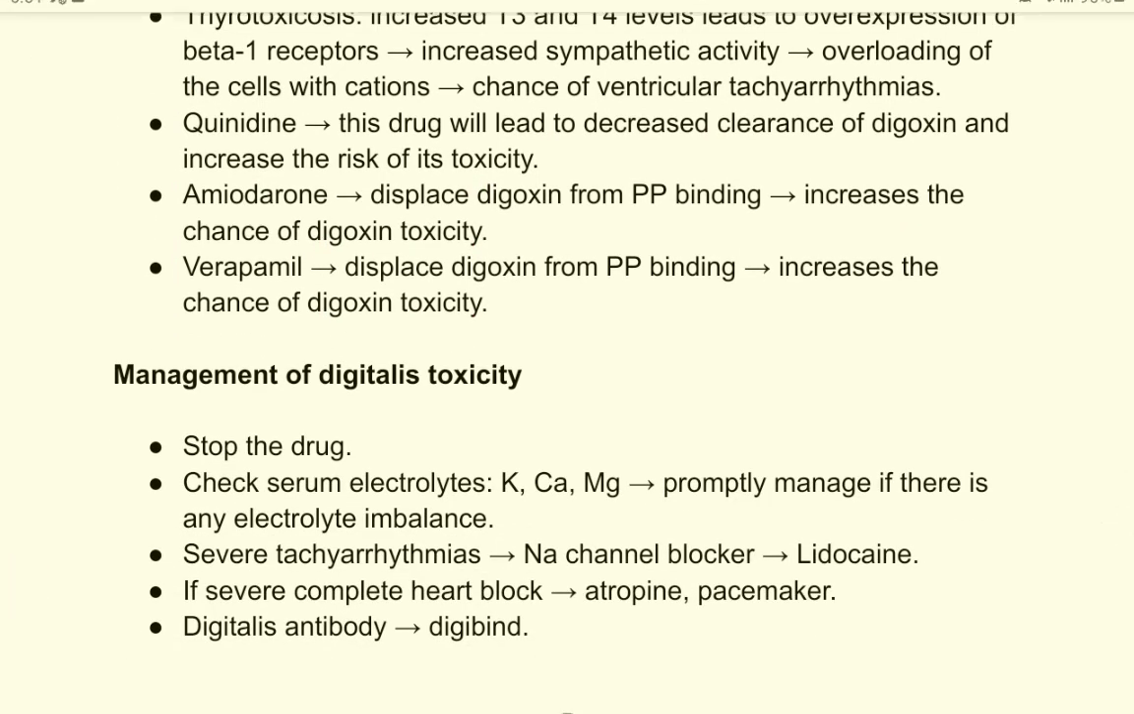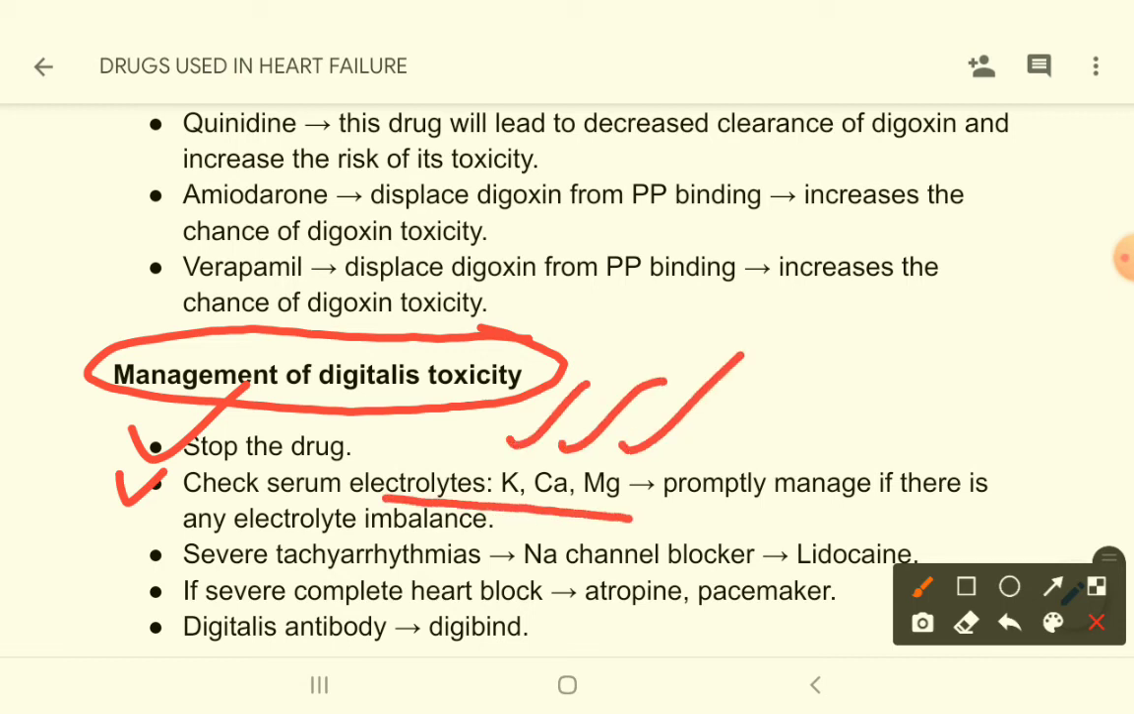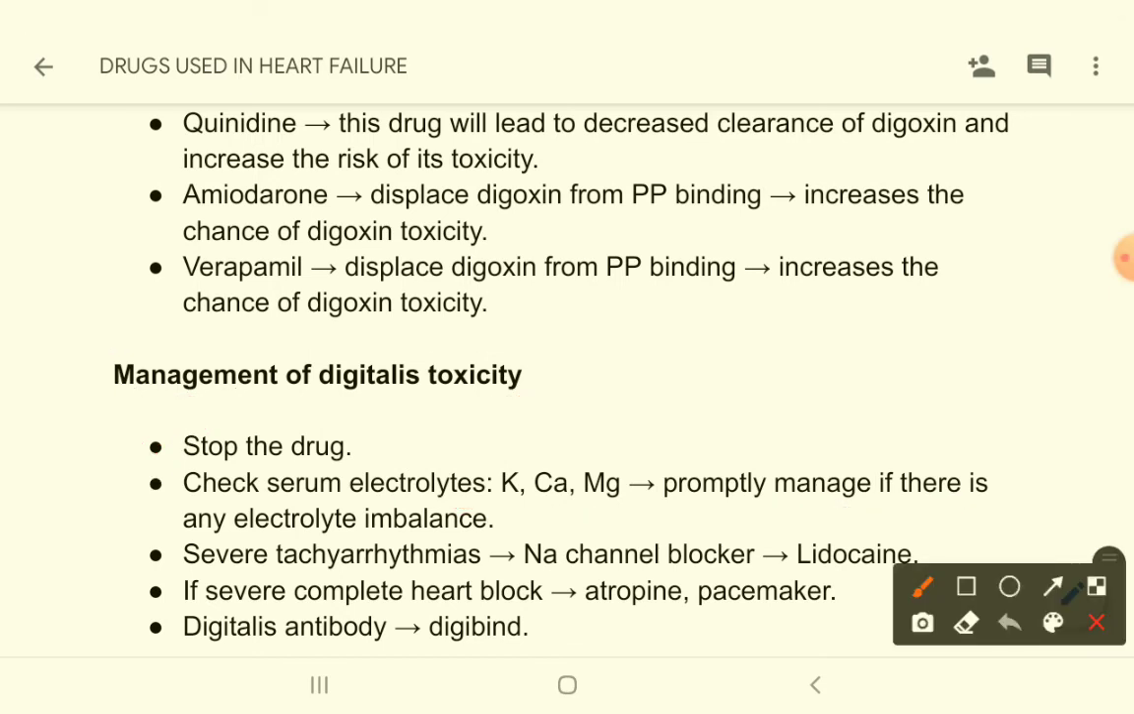Management of digoxin toxicity, how will you manage digoxin toxicity? Stop the drug, very easy. Then check the serum electrolyte levels: potassium, calcium, magnesium. If there is any abnormality, then promptly manage the electrolyte imbalances. Then if there are severe tachycardias, you have to give sodium channel blockers like lidocaine. We will study these drugs in antiarrhythmic drugs.